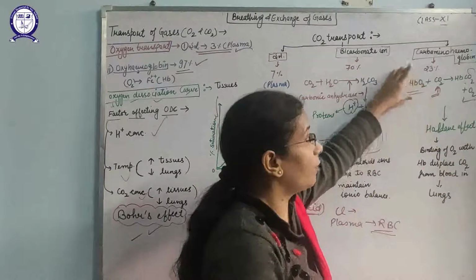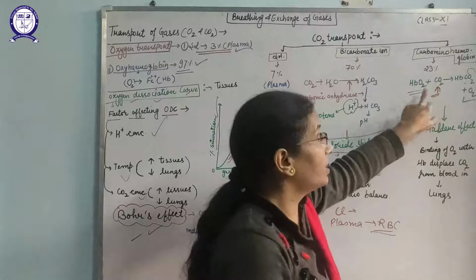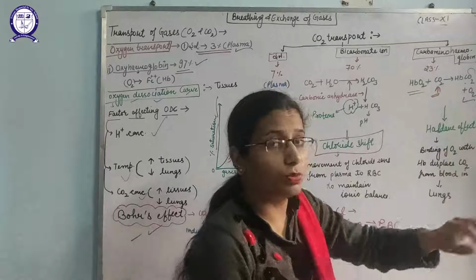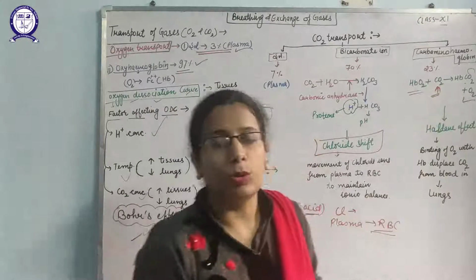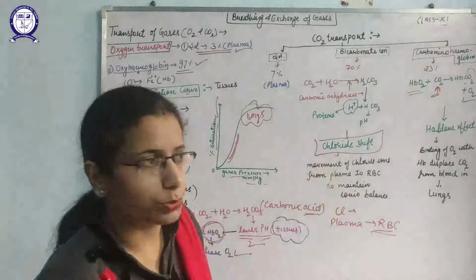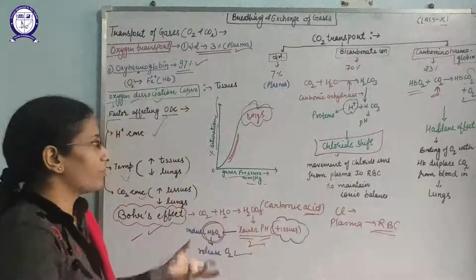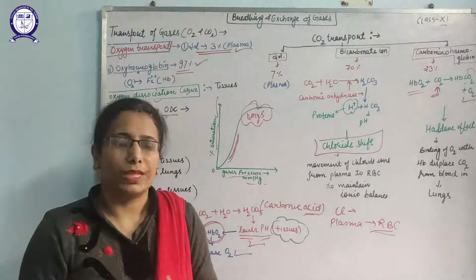Yes, this is the oxyhemoglobin that reaches the tissues, and CO2 is produced by the tissues. This only leads to CO2 being released from the tissues, and that CO2 will bind with the hemoglobin and leave the oxygen, and that oxygen can be utilized by the tissues. So these are the main factors that help in the transport of gases inside human beings.